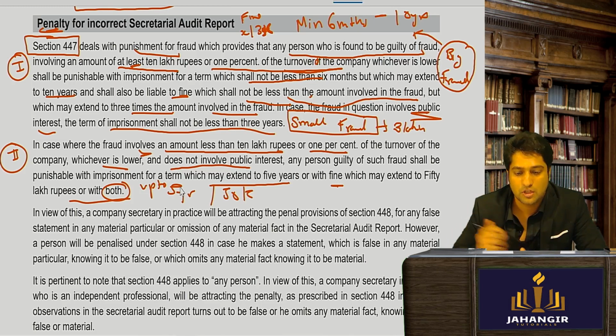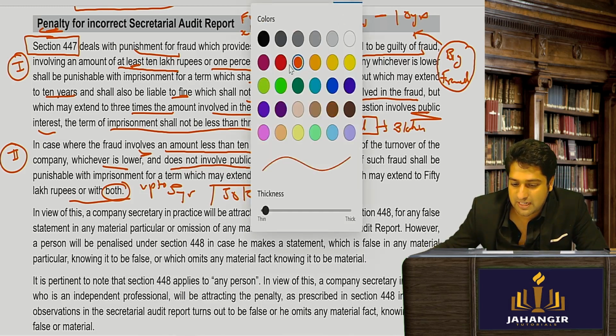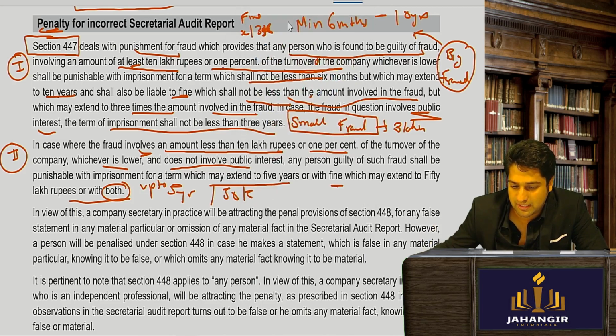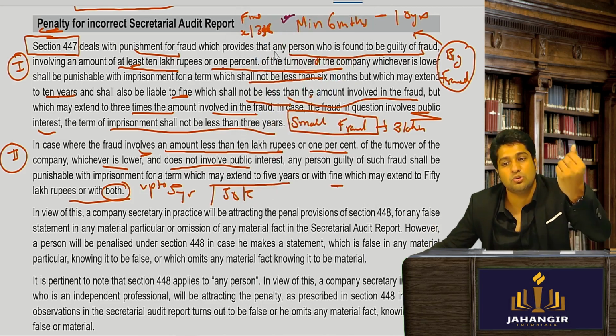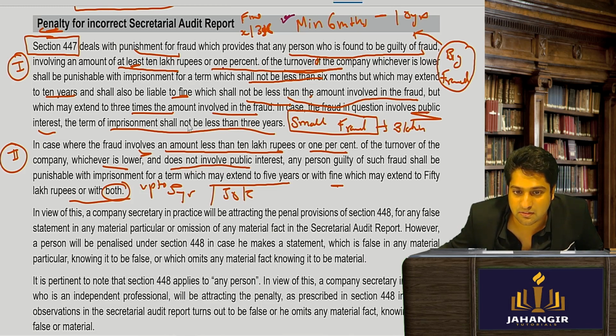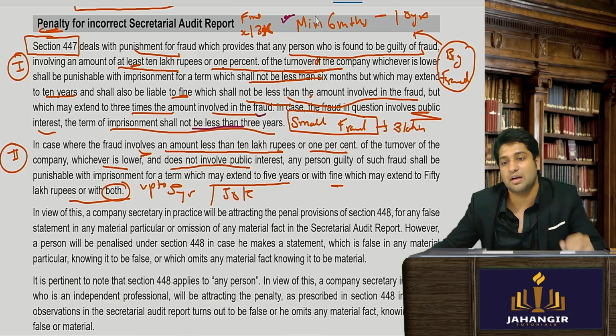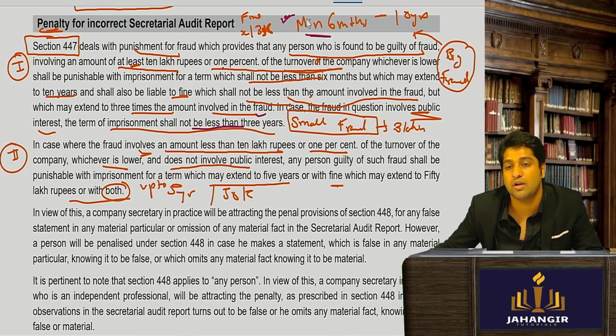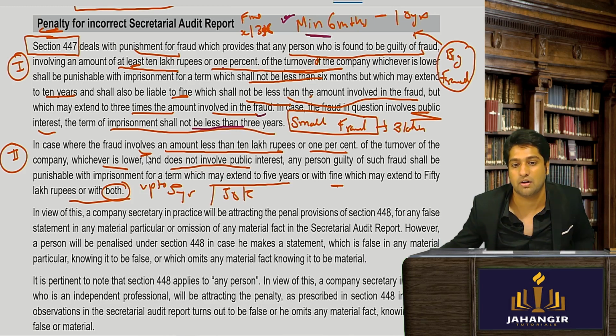No, sir. So basically in the above they had given you, see if you read now, minimum 6 months, so you will go to jail. And if public interest is involved, the term of imprisonment shall be not less than 3 years. Means यहाँ पे तो 3 years में जाओगे ही, अगर public interest नहीं है और बड़ा fraud है तो 6 months के लिए जाओगे ही, public interest है तो 3 years के लिए जाओगे ही, और यहाँ पे कुछ minimum नहीं लिखा है. So can I be put in jail for 1 day?